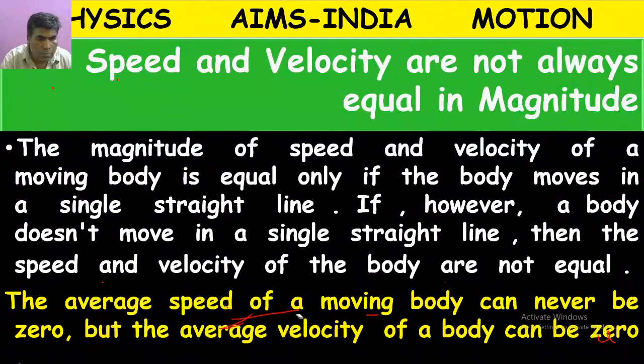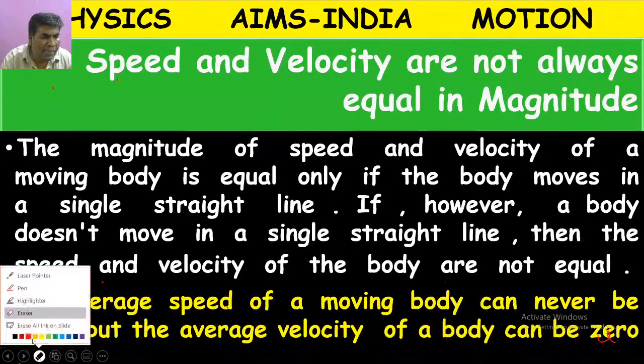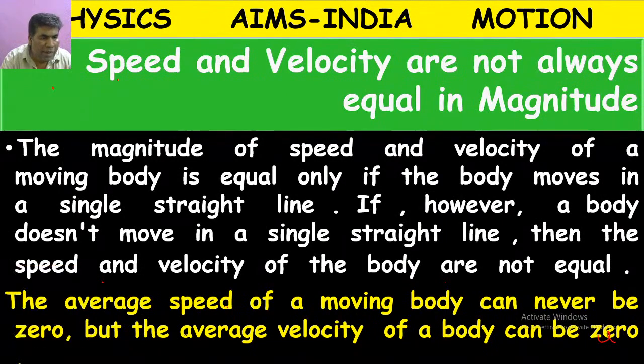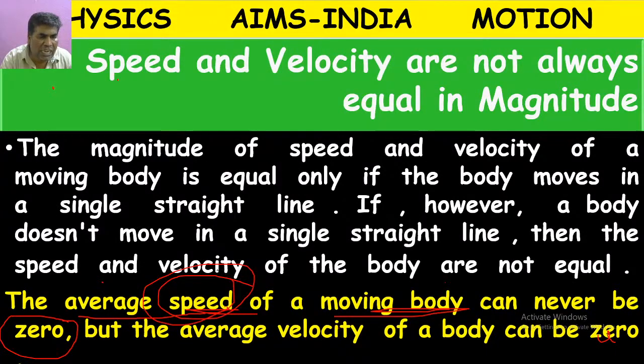So what is the difference between speed and velocity? The average speed of a moving body can never be zero, because speed doesn't depend on direction.